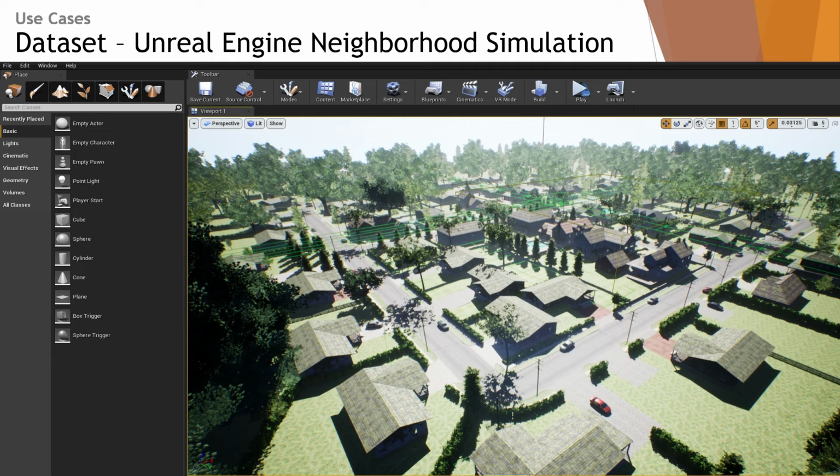Now that we've discussed how we extend streamsong with active and self-supervised learning for a human-in-the-loop labeling approach, let's talk about some of the use cases we expect this approach to handle. So first off, let's talk about our data. Our data for this paper, we generated in Unreal Engine with the neighborhood pack. We simulated low-altitude drone flight through the scene with a camera to generate video streams.